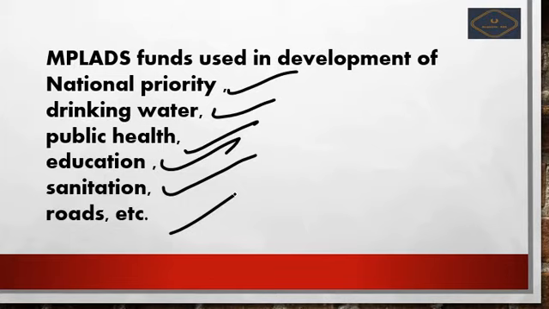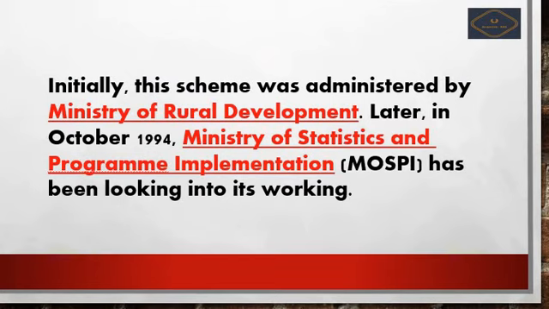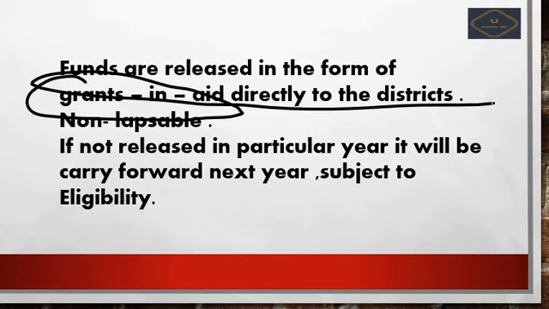Okay, next we see under which department it will come. It was initially administered by the Ministry of Rural Development, but later on in 1994 it was shifted to the Ministry of Statistics and Program Implementation. Okay, so next we see further, the funds are released in the form of grant in aid to the districts directly, and they are non-lapsable.